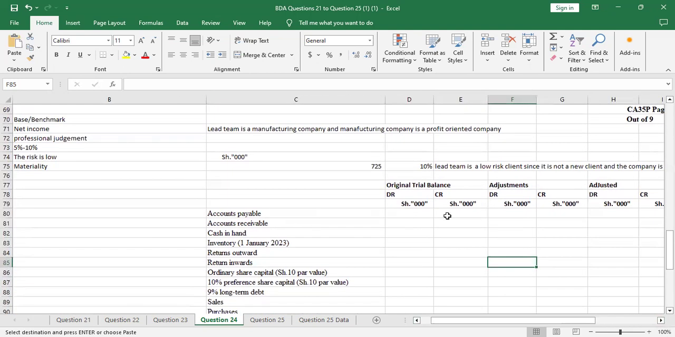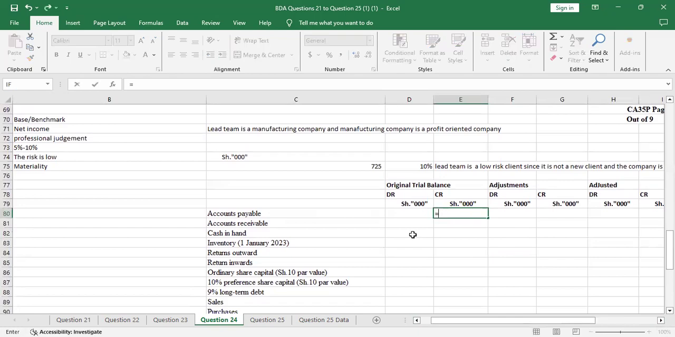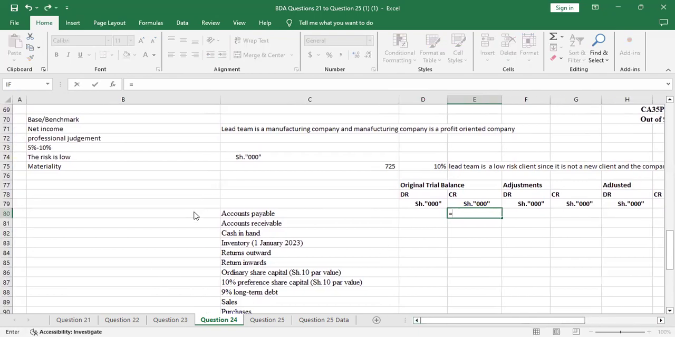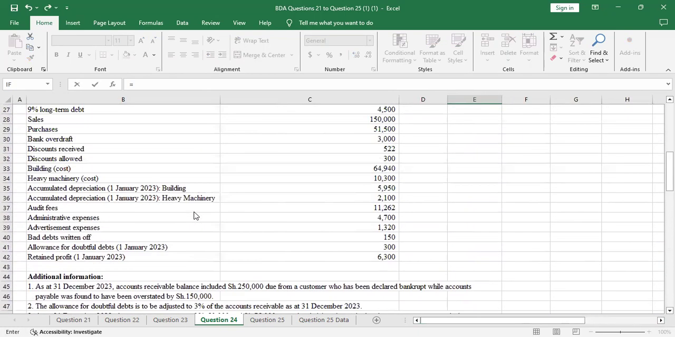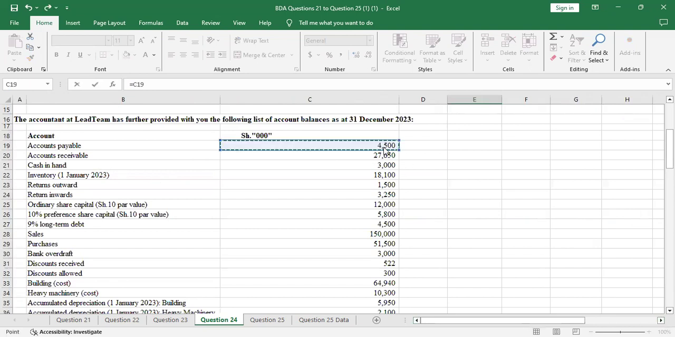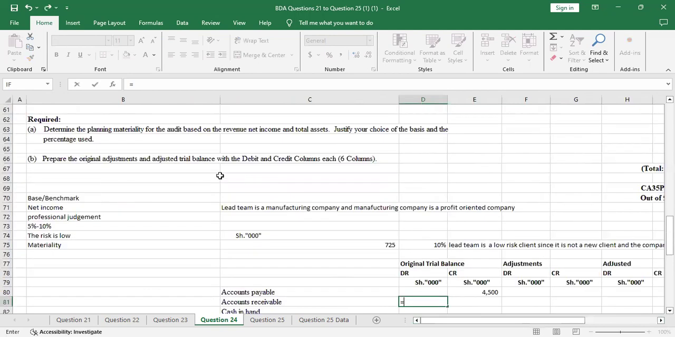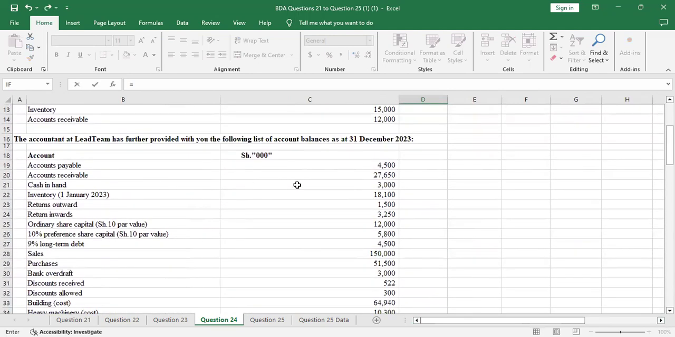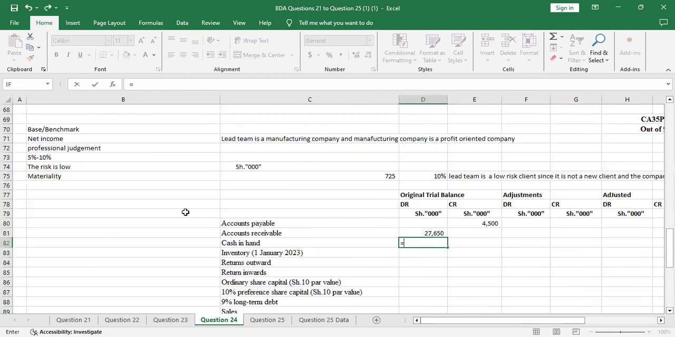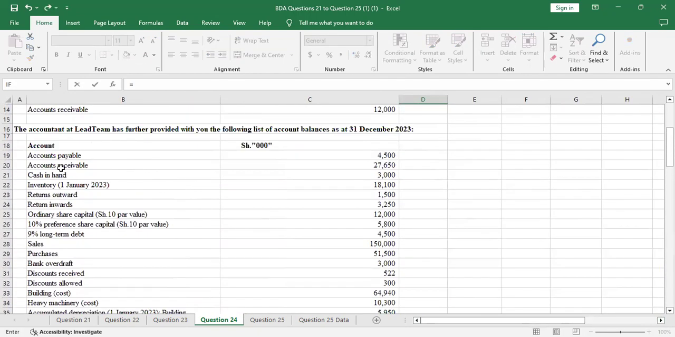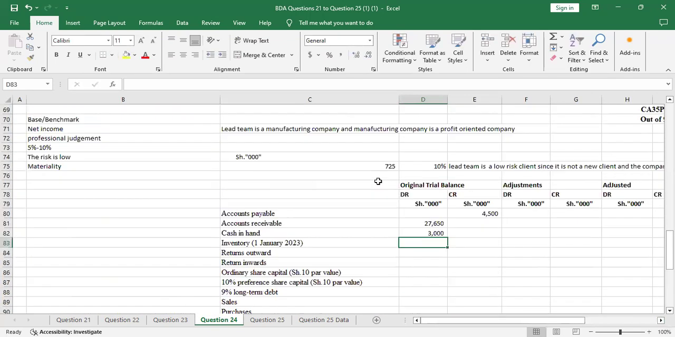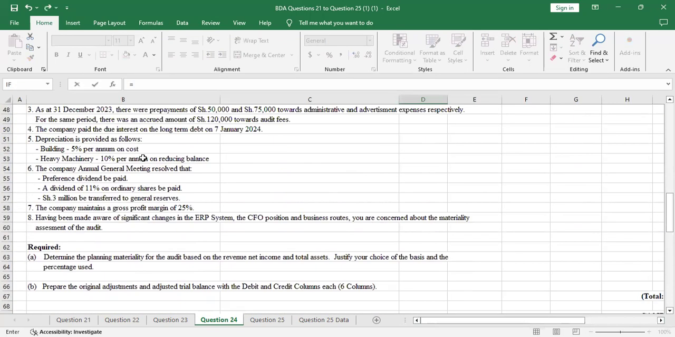Yeah, so we'll start with accounts payable. That's a liability, so I'll credit it. Accounts receivable, an asset, we debit. Cash in hand, an asset, you debit. Inventory, an asset, you debit also.